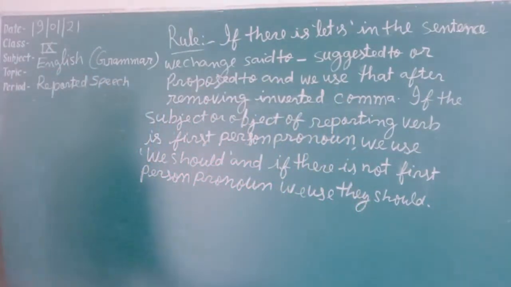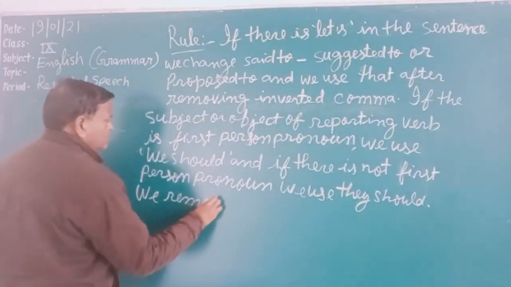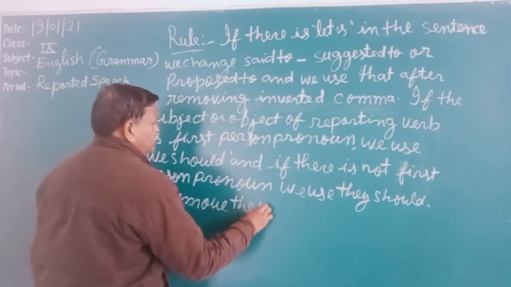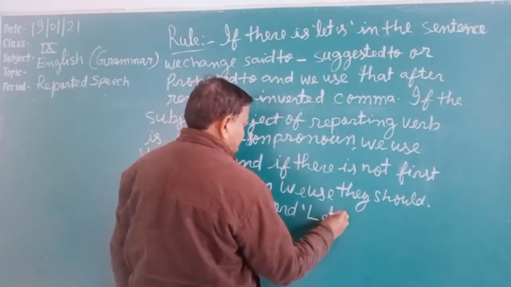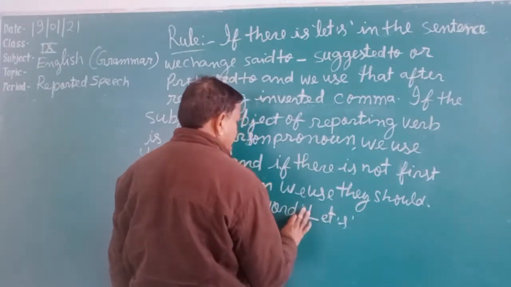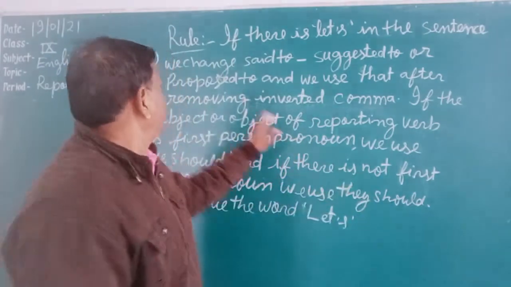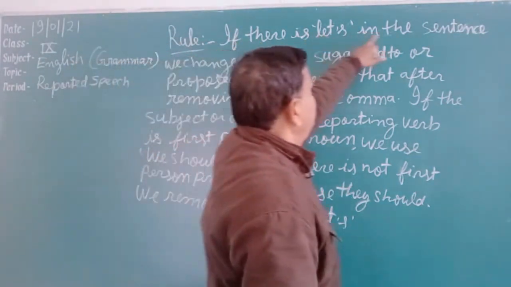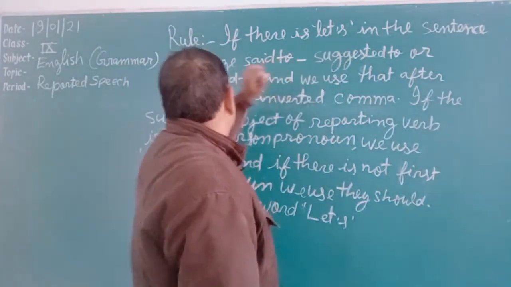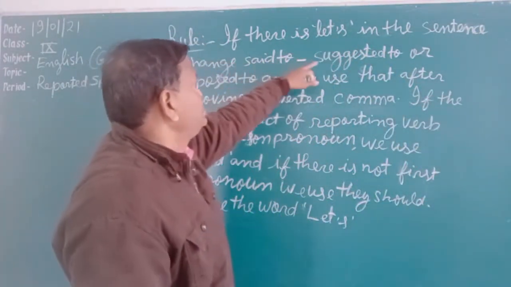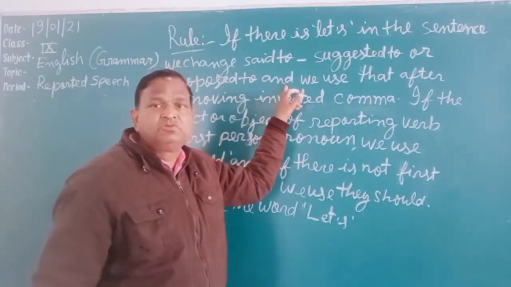We remove the word let's. In this case, students, if there is let's in the sentence, even in reported speech, then we change said to into suggested to or proposed to.